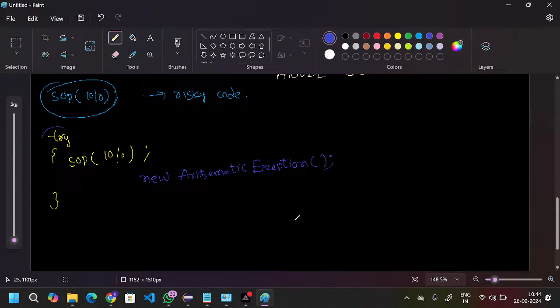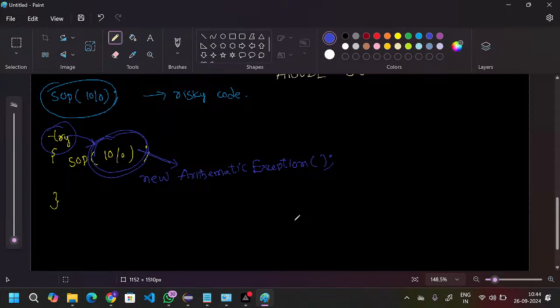So the try block internally has this operation. This is the internal process. The JDK team predefined keywords, meaning the keywords already have their own functionality. The functionality of the try keyword is, based on the exception, this is an automatic exception, right? First it will identify the exception, and based on the exception it will create the object. This is an arithmetic exception, so the try keyword will create the object.